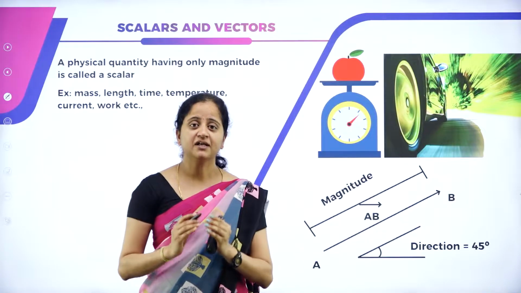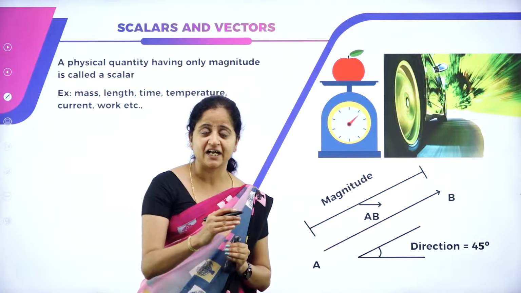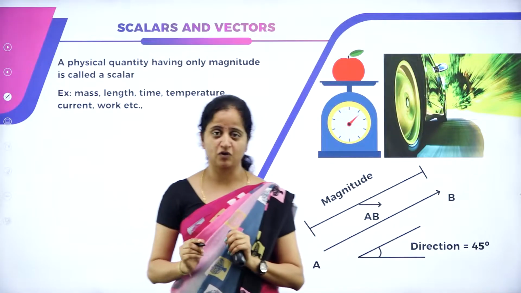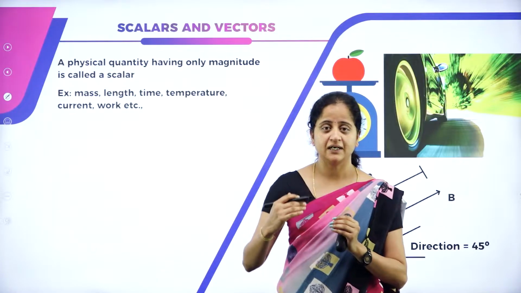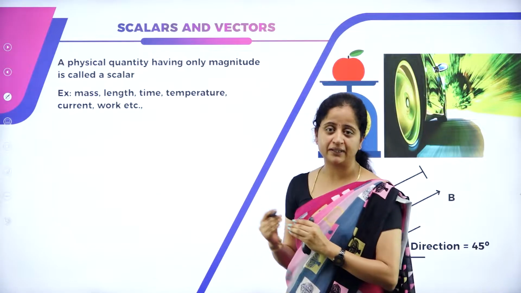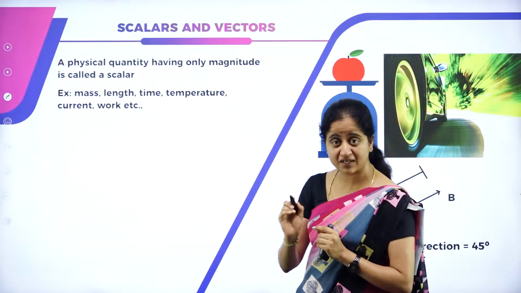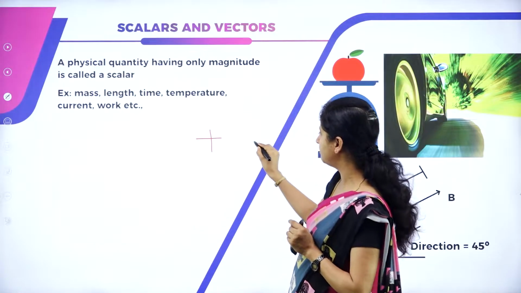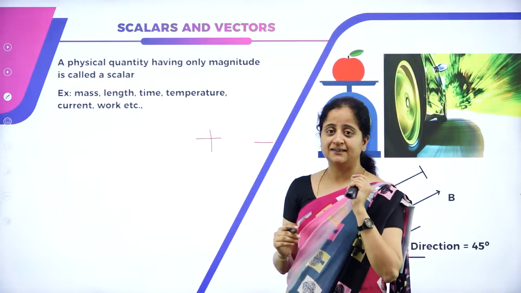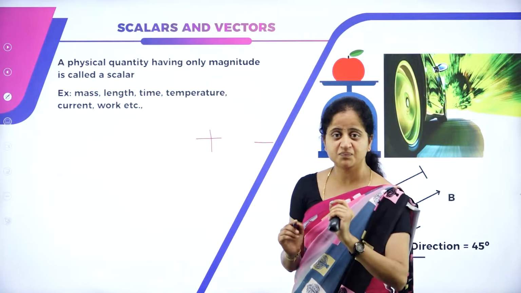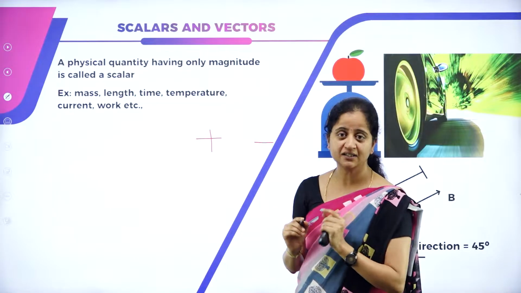Yes, if a body is undergoing a motion in a straight line, there are only two directions possible, either forward or backward. This direction is indicated in motion in a straight line by the symbols plus and minus. Either the body is moving in a positive direction or in a negative direction.